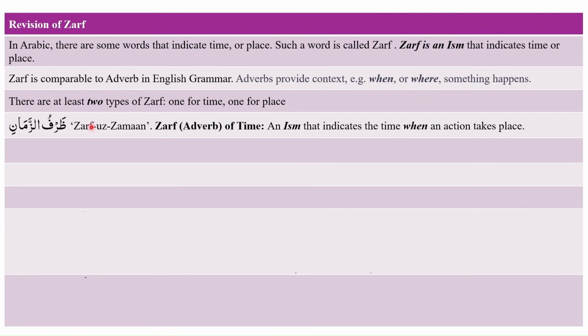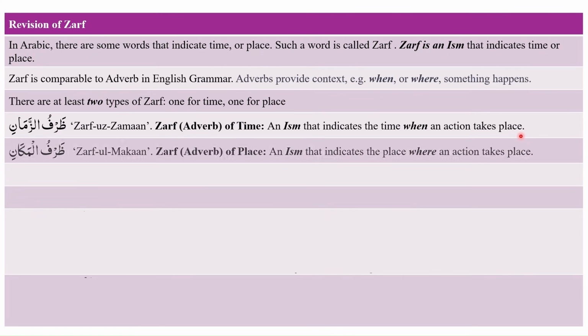We studied that the zarf of time or the adverb of time is called zarful zaman. Zarf of time is an ism that indicates the time when an action takes place. And we have zarf or adverb of place, that is zarful makan. Zarful makan is an ism or zarf that indicates where an action takes place.